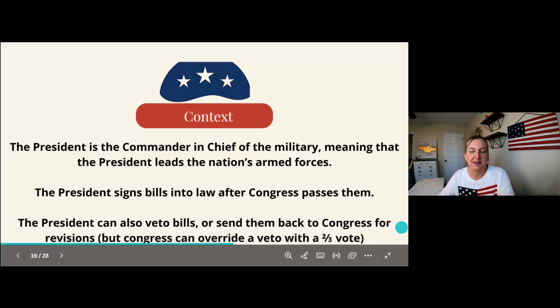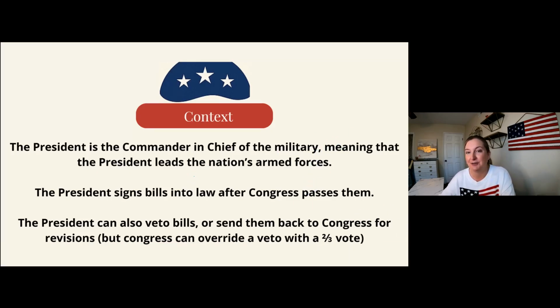So, context for today's questions. The president is our commander-in-chief of the military, meaning that the president leads the armed forces. Whatever he says goes when it comes to the Army, the Navy, the Marines, the Coast Guard, and the Space Force, right? Our president signs bills into laws, and that's after Congress has passed them.